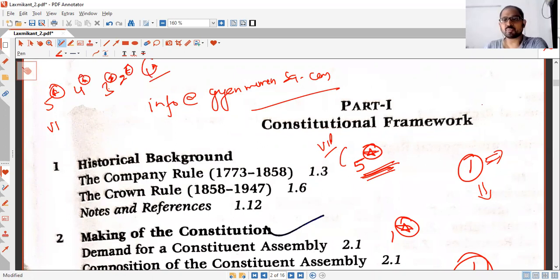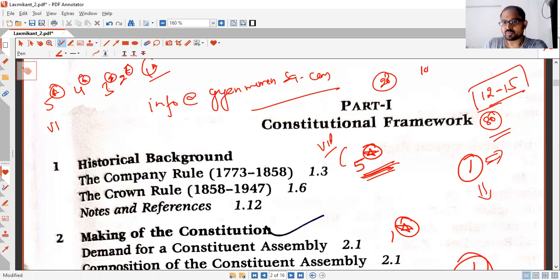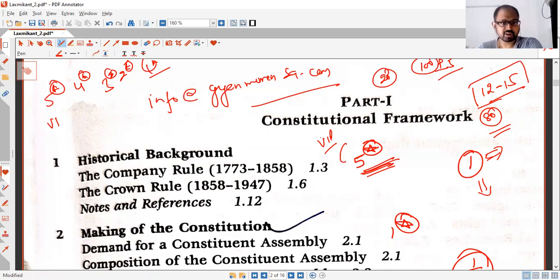From Lakshmikant, Indian polity, there are 12 to 15 crucial questions every year in the prelims. This means it is one of the most crucial subjects, because you can get at least 80% of the questions correct. If you can get that much correct, then it gets very easy. That means you can get around 20 marks from this one subject, where the whole cutoff is somewhere around 100. So I guess this video will help you.